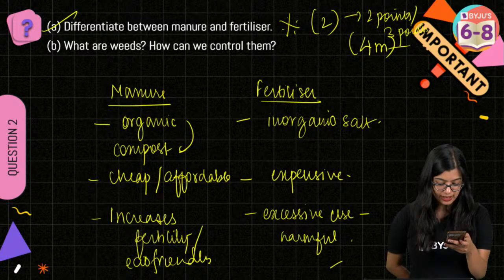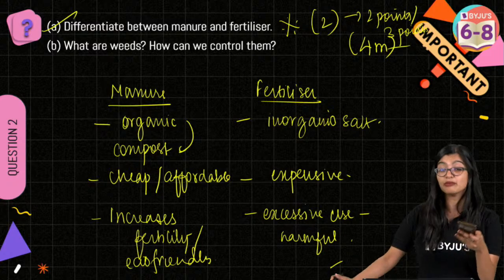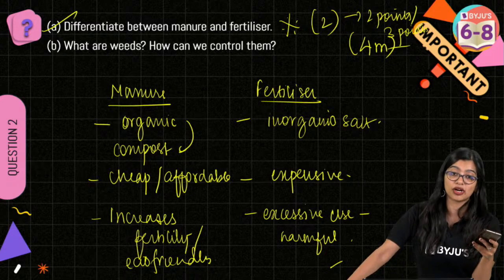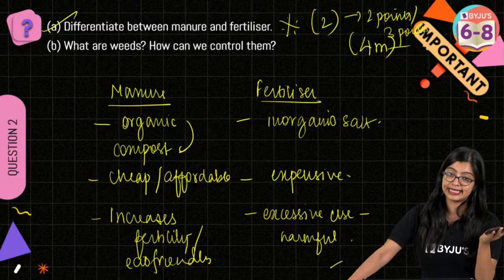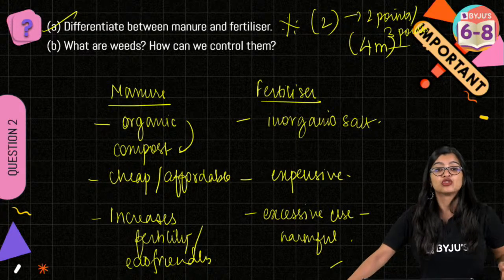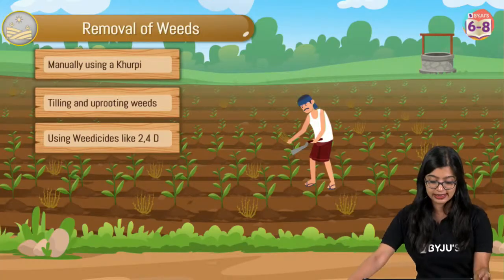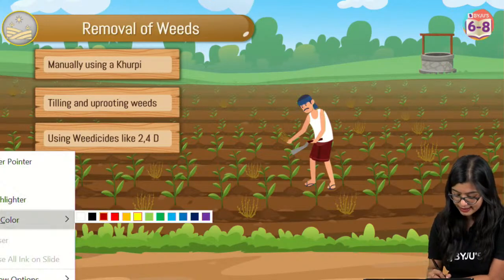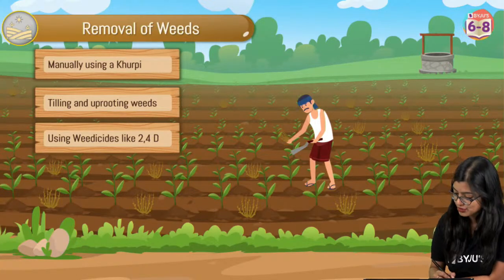Yes, very good. They compete for nutrients, sunlight, water. Unwanted plants, yes, they are called weeds. So what can you write about weeds? You can say that weeds are undesirable plants. That is the first thing that you need to write.